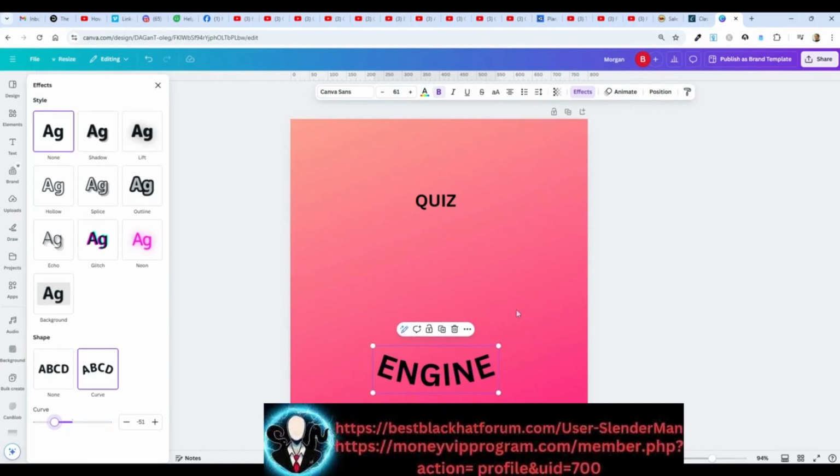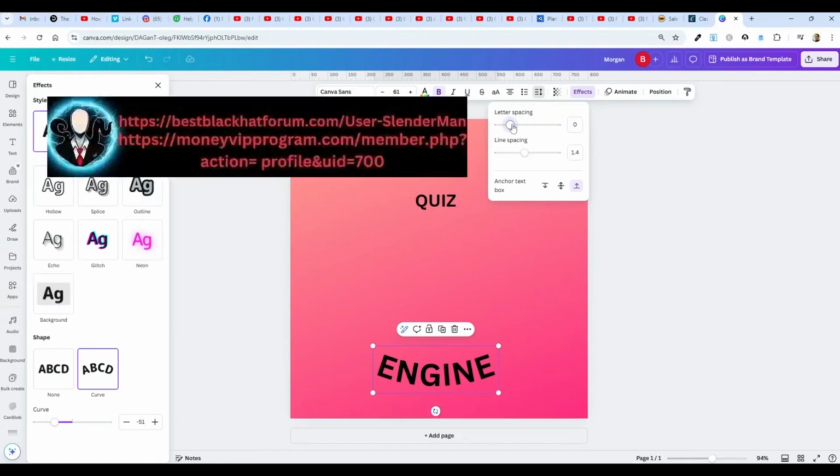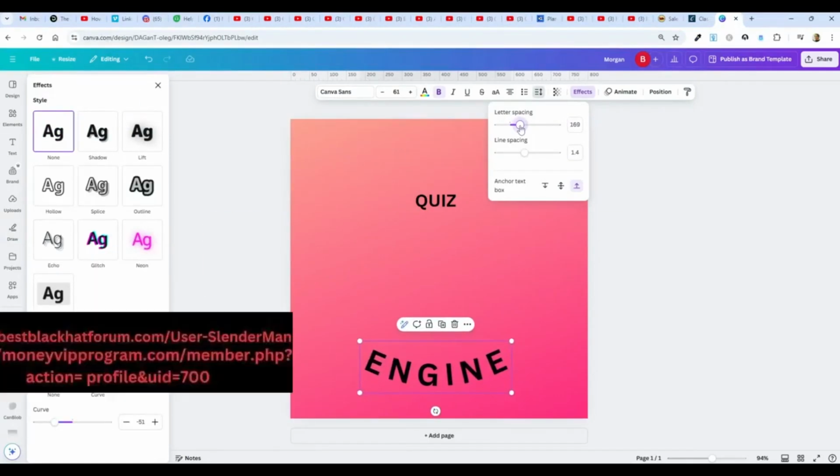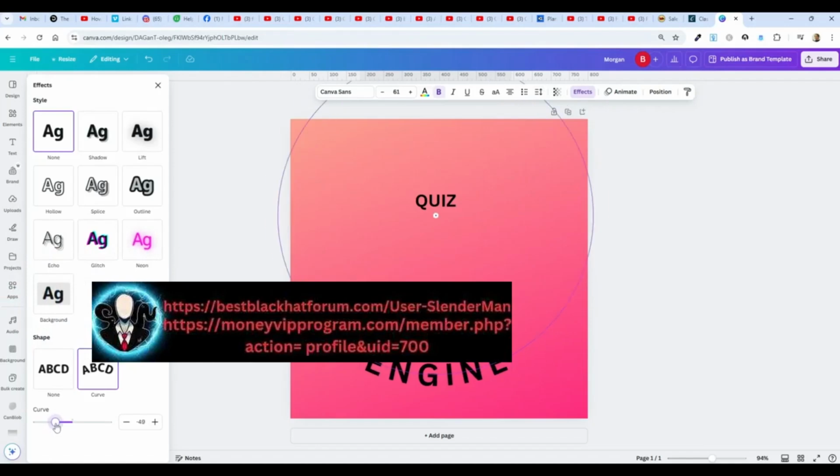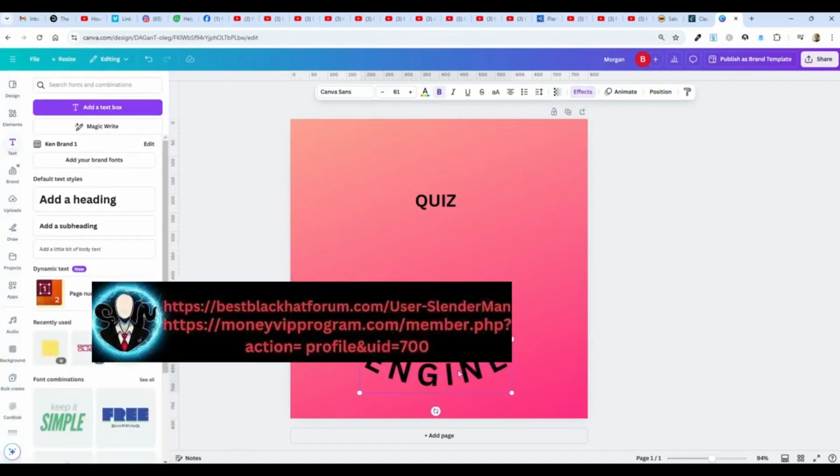And now I'm going to play with also the letter spacing so it will take up more room, I think. Let's see how that works out. So I'm going to go to spacing here and increase the letter spacing. Okay, that's good. And then I can increase the curve.